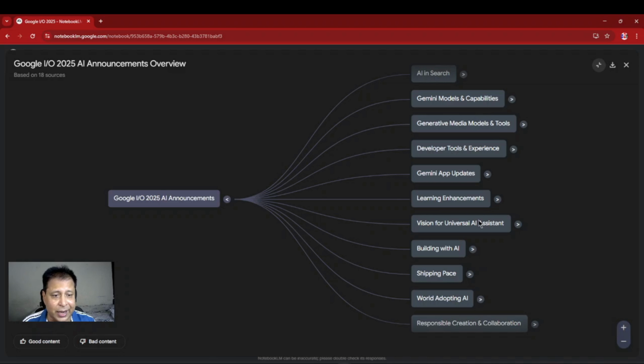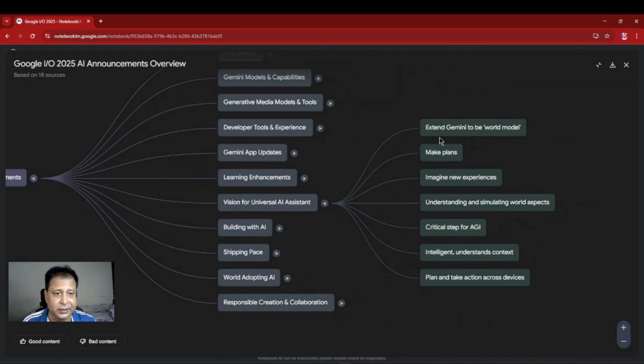Now here also I just want to see what the vision for a universal AI assistant is. This I can further expand. I am expanding it. Yeah, so whatever is being explained in the conference is what is being explained here. Now you can see I can collapse it also.